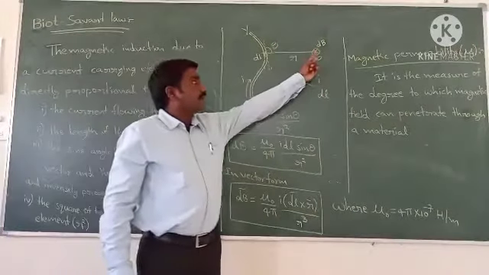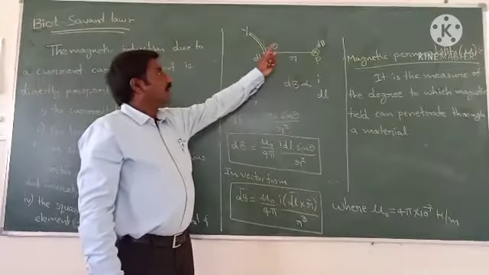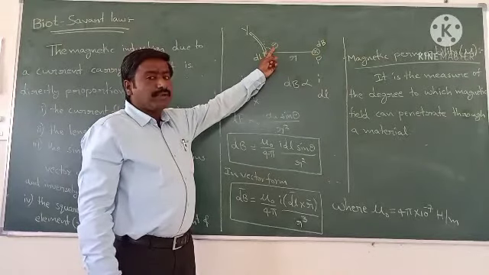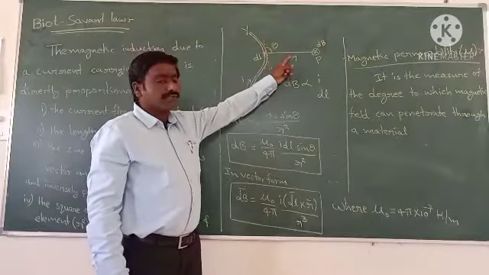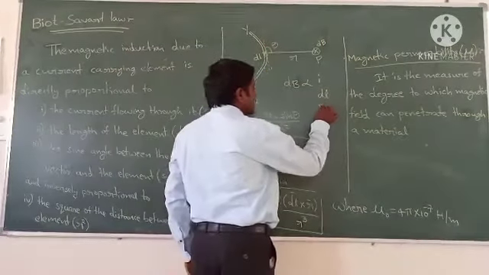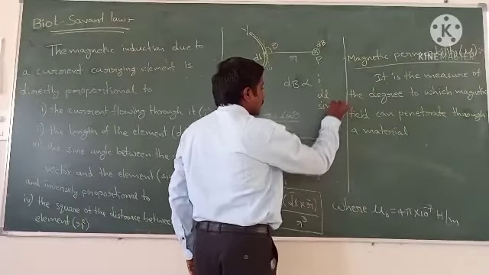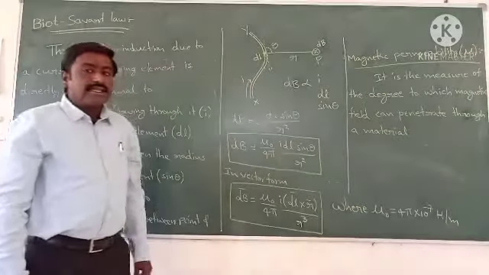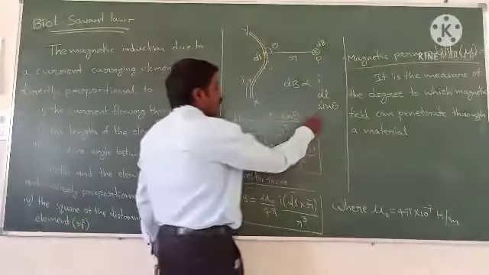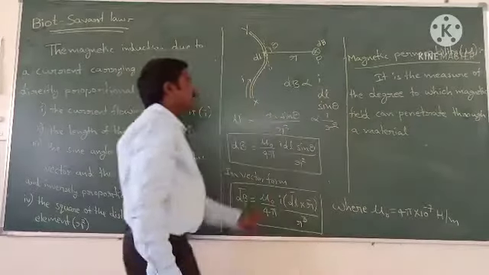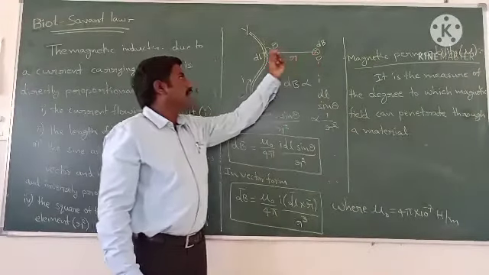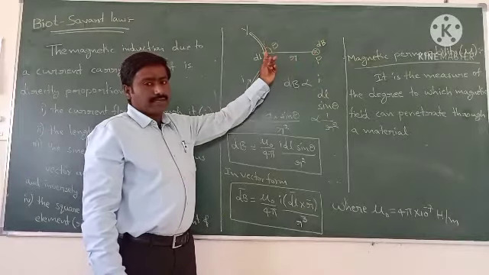And it is directly proportional to the sine of the angle between the elemental length and position vector, that is sine theta, and inversely proportional to the square of the distance between the point P and the dl element.